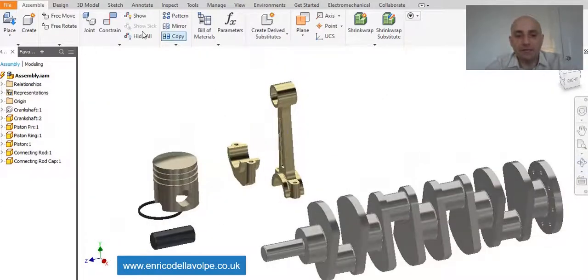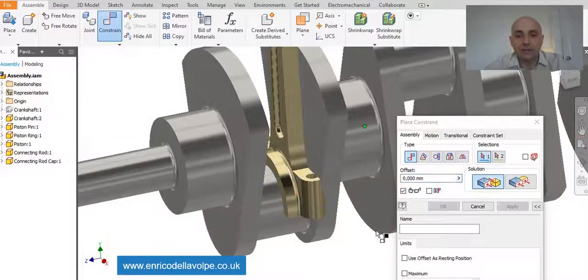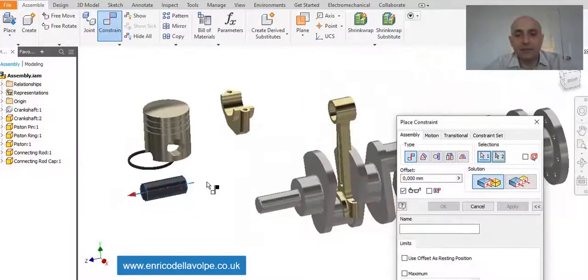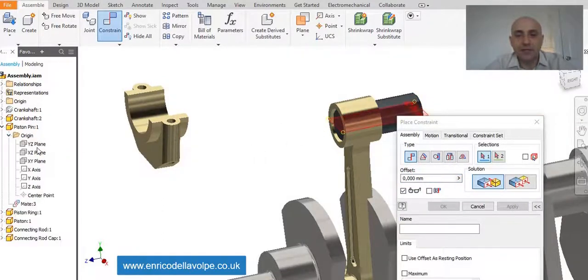Take the crankshaft and connect it with the connecting rod. The pin with the axis of the connecting rod, and fix center to center. Enter.